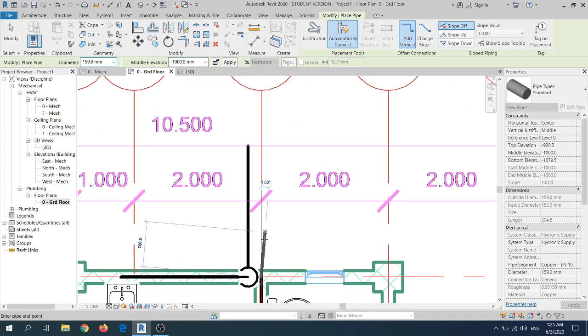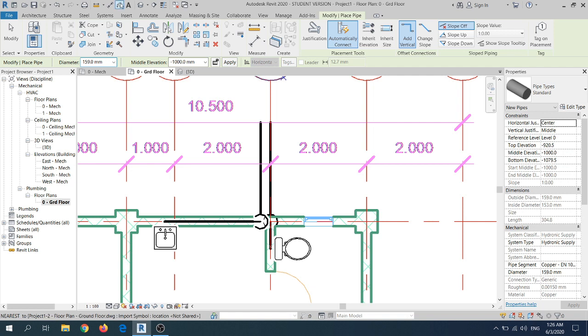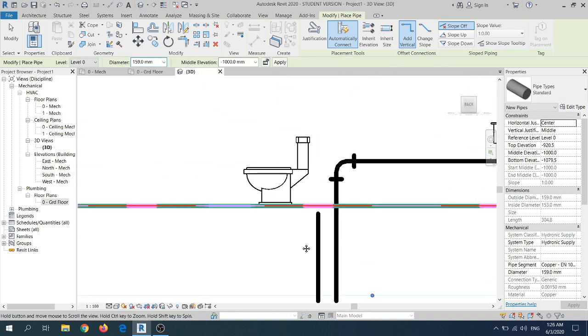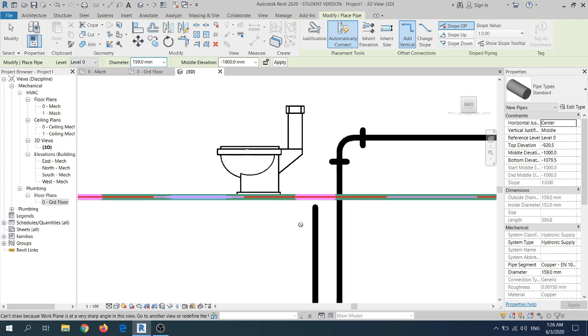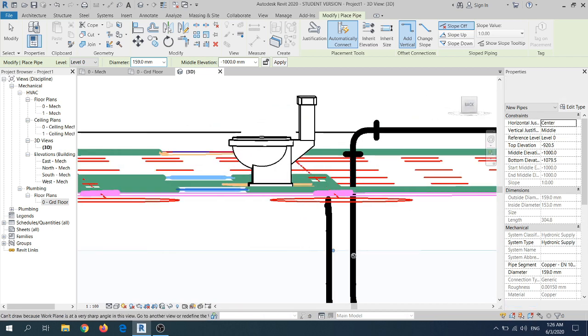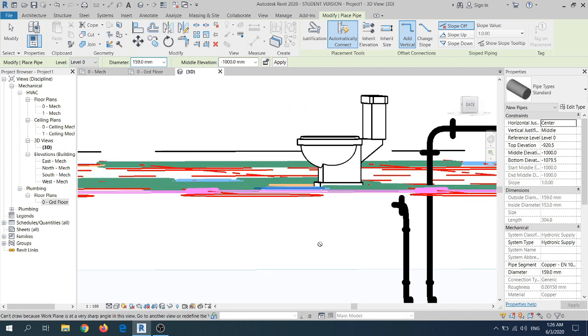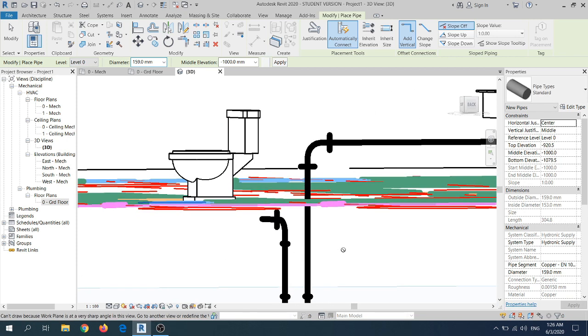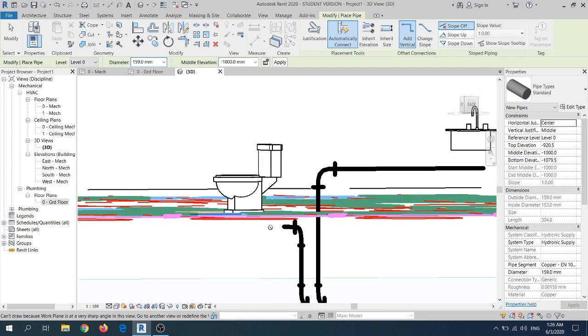And we have to choose the direction to the manhole. Click the 3D view to check whether all the pipes are designed correctly. So these are all the pipes connected and going in the direction of the sanitary appliances.